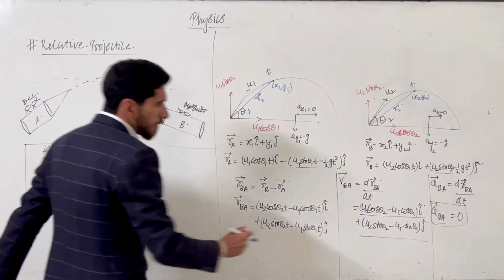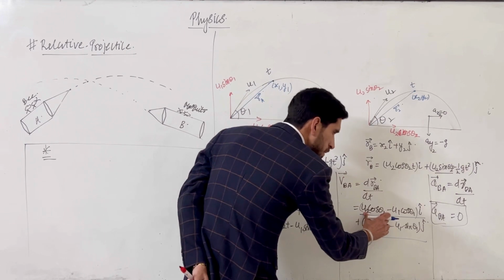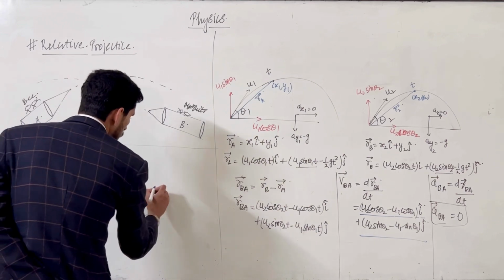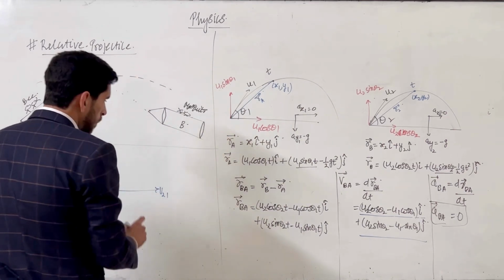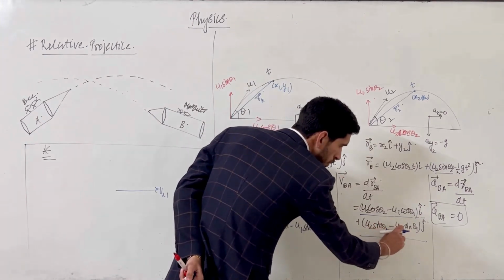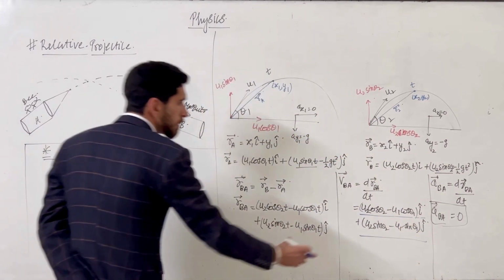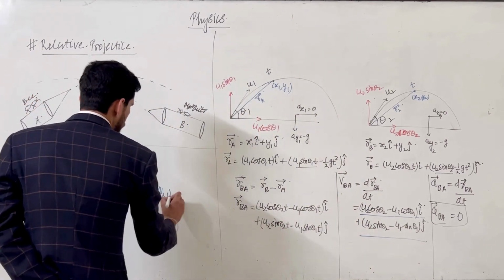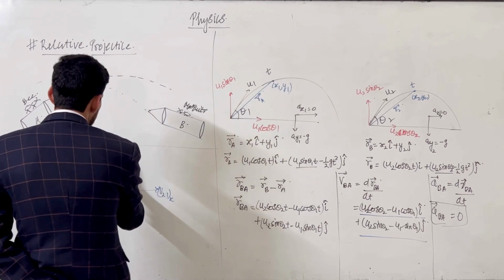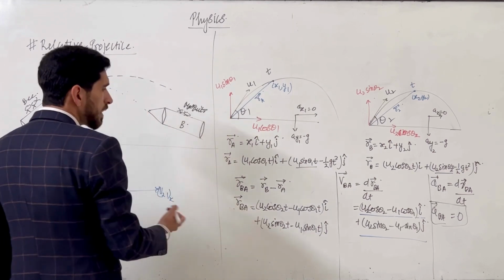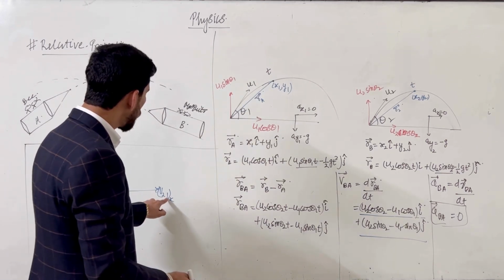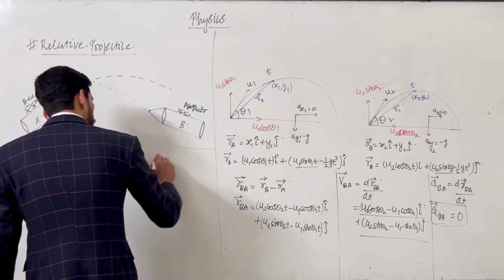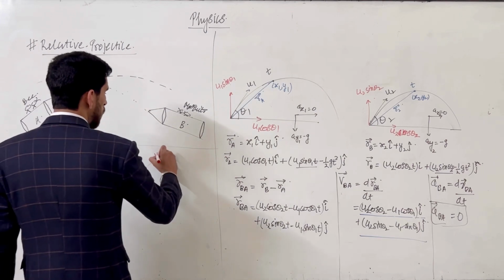Suppose u2 cos theta 2 is greater than u1 cos theta 1, it means the i cap component is positive, so v21 x is positive. And suppose u2 sin theta 2 is greater than u1 sin theta 1, so this term is also positive, so the velocity in j cap is also positive. This is in the x direction, and this is in the y direction, v21 y. So the second object moves with respect to the first in the resultant of these, on a straight line in this direction. That will be the resultant velocity v21.